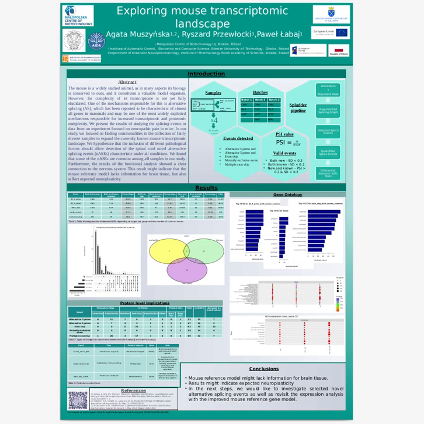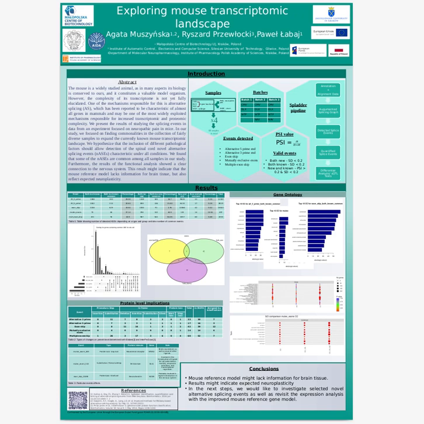We present the results of studying the splicing events in data from an experiment focused on neuropathic pain in mice. In our study, we concentrated on finding commonalities in the collection of fairly diverse samples to expand the currently known mouse transcriptomic landscape. We had 3 batches of data in each different gene knockouts were induced in different structures. Each batch contained also a control group. For each type of sample, there were 4 replicates, resulting in 88 samples in total.